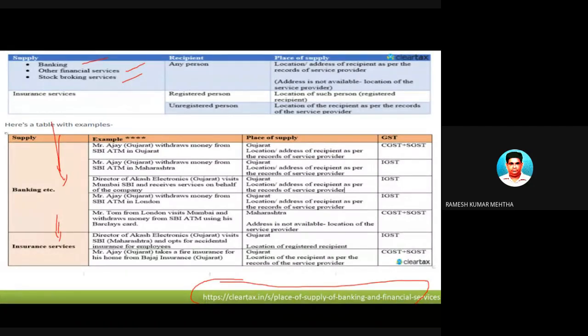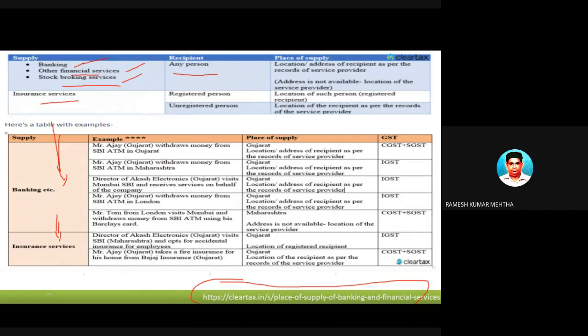The main heading is banking services, financial services, stockbroking services, and insurance services. For this, we have to identify who is receiving the service. It can be any person.